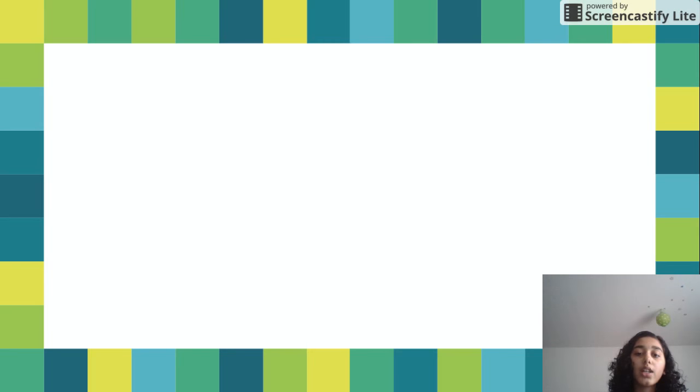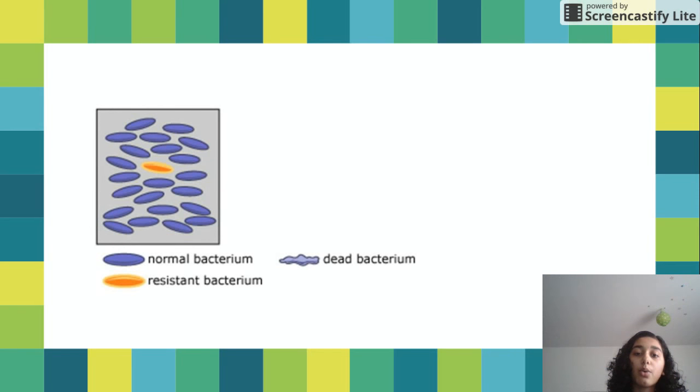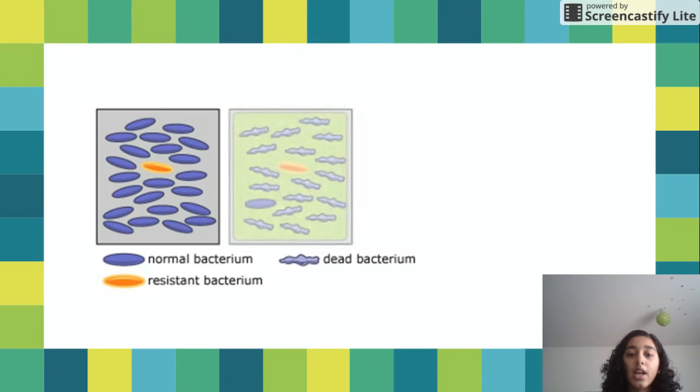Now, let's look at a real-life example: antibiotic resistance. Overproduction can be seen when bacteria reproduce by the millions. Variation can be seen as some bacteria have a random genetic mutation that makes them resistant to antibiotics.